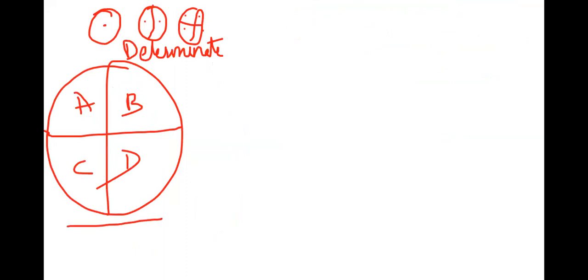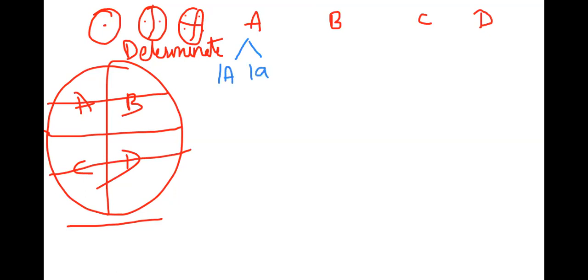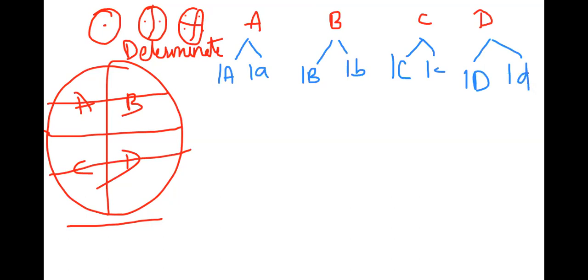Our embryologists started giving names for this. That means at 4 cell stage, each cell is named as A, B, C, D. If the 4 cell stage divides into 8 cell stage, they'll give further names again, like 1 capital A, 1 small a, 1 capital B, 1 small b, 1 capital C, 1 small c, 1 capital D, 1 small d. That means every cell is again named like this at 8 cell stage. Okay, so why are they giving names? They are following the cells, what they do exactly.